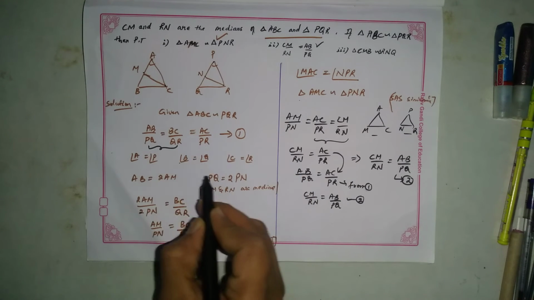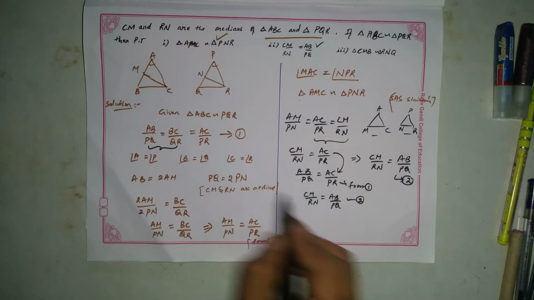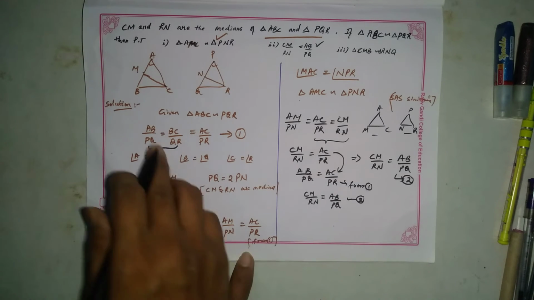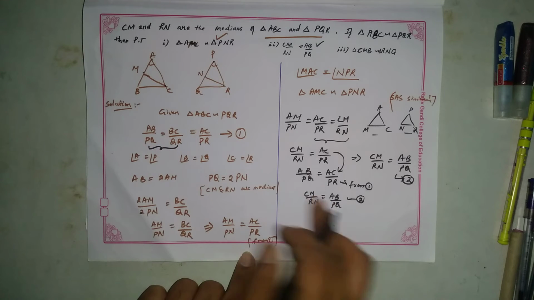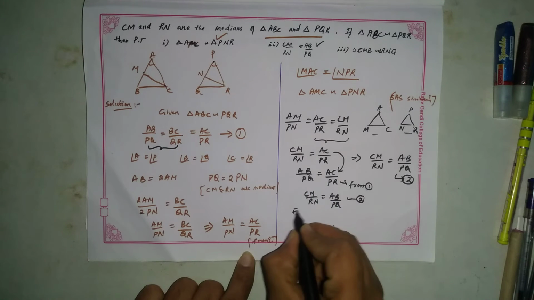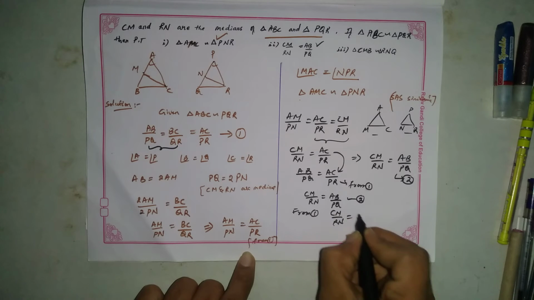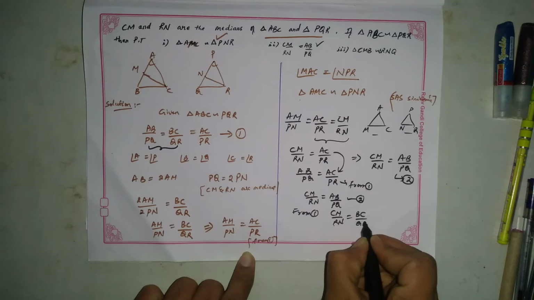So we take these two. We shift AB by PQ in place of BC, and BC by QR in place of AB by PQ. From 1, CM by RN is equal to BC by QR.